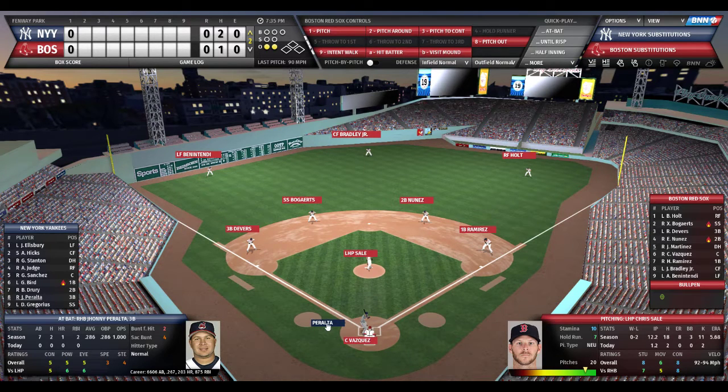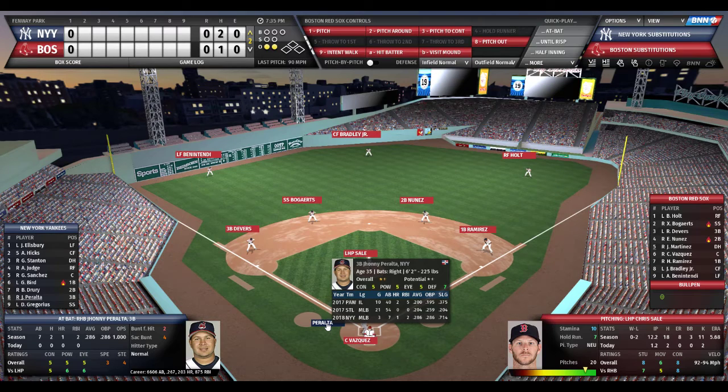And here's Johnny Peralta. Peralta, the third baseman for the Yankees. Again, this is open world. These are not as-played lineups, obviously. We're playing the 2018 season, so the computer will make deals. They'll pick up players. I honestly don't think Johnny Peralta is actually on the Yankees. I'm pretty sure he's not, because I just loaded all the pitchers off MLB. So this is something the computer could have done. And if he is on the Yankees, someone please tell me if they just picked him up. Because I just loaded up a lot of pitchers right off the MLB 40-man rosters for this year.